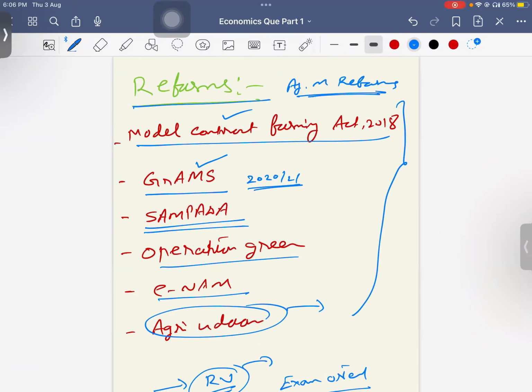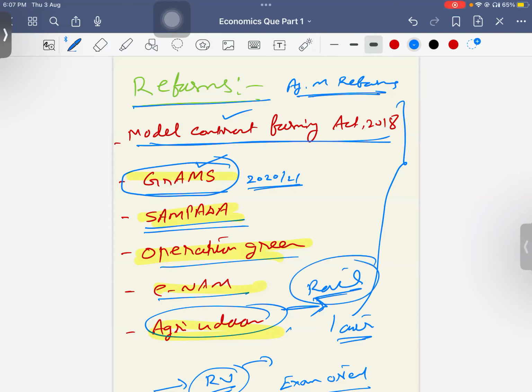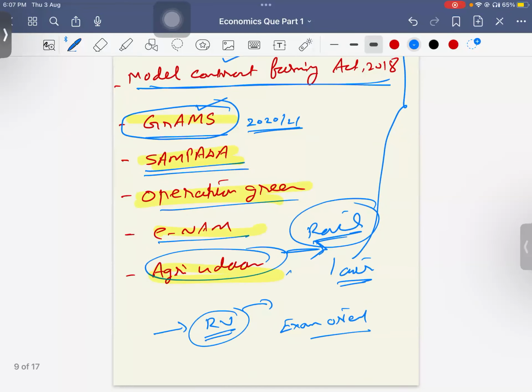If they ask in GS3 or here, just remember these: Model Contract Farming Act, GRAMS (Gramin Agriculture Market), Krishi Sampada Scheme, Operation Green, eNAM, and Agri Udan, which came in the budget, using air services. Krishi Rail is also there. All these things will help you.